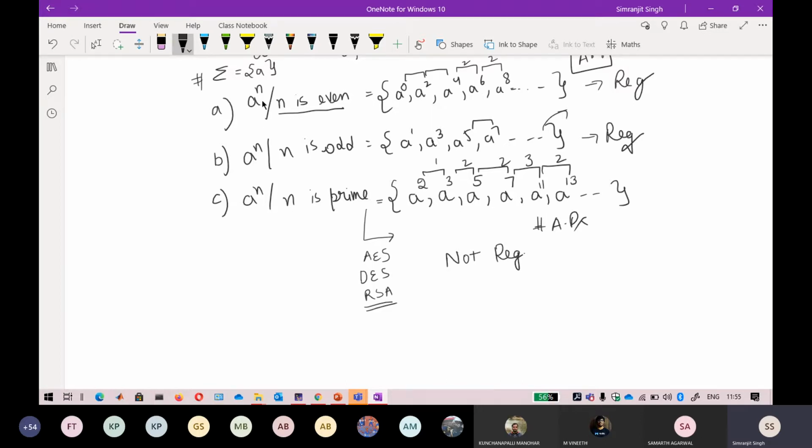Where a raised to power n and n is even, you can directly draw the automata, and you can also find the arithmetic progression there. You can directly say that it is regular, but you cannot always say that this is regular.